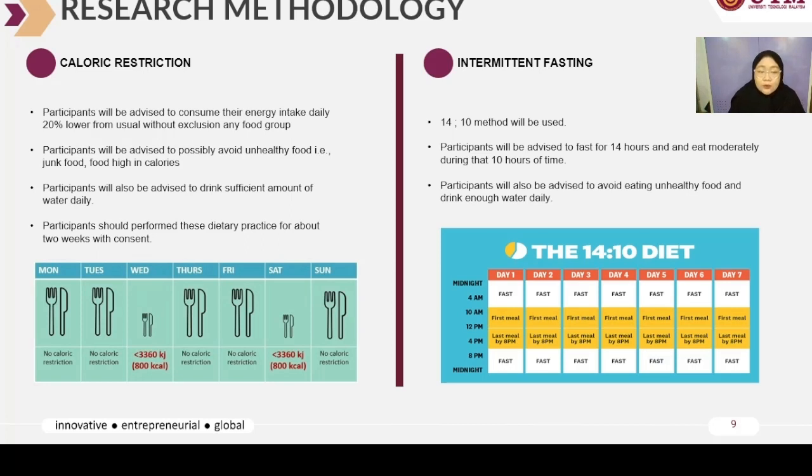And then participants will be advised to drink a sufficient amount of water daily. They should perform this dietary practice for about 2 weeks. And then we will do data collection.